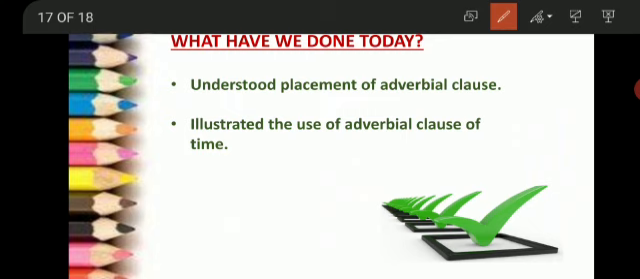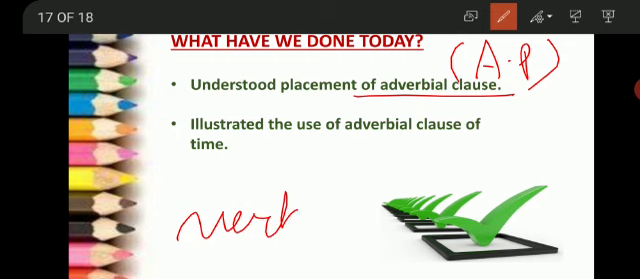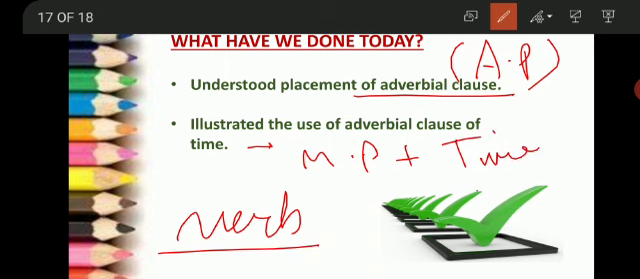Now, a short review of today's lesson, or you may say wrap up of today's lecture. So what we have done today, we have understood the placement of adverbial clause or adverb phrase. And what is adverb phrase? It is a group of words that modifies a verb. And then we also illustrated the use of adverbial clause of time, how they are connected with the main phrase with the help of time adverbs like before, after, as soon as, etc.